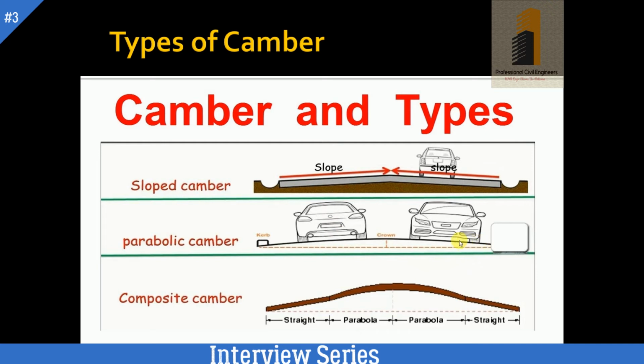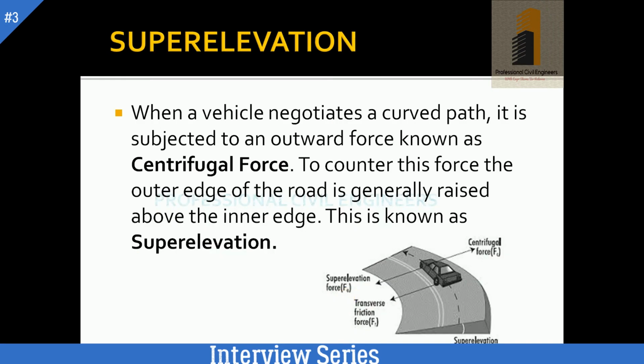So in these roads we provide a parabolic shape. The other one is composite, as indicated by its name. It is the composite of sloped and parabolic camber. In the upper portion we provide parabolic camber, and at the edges we provide sloped camber.